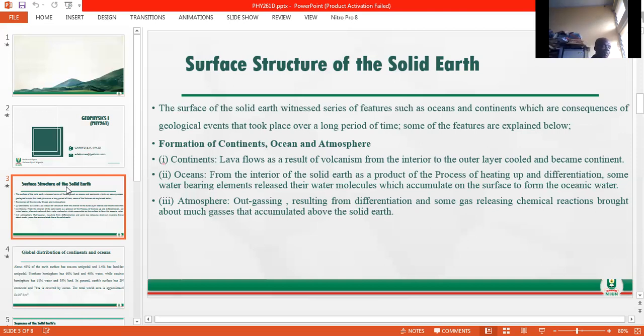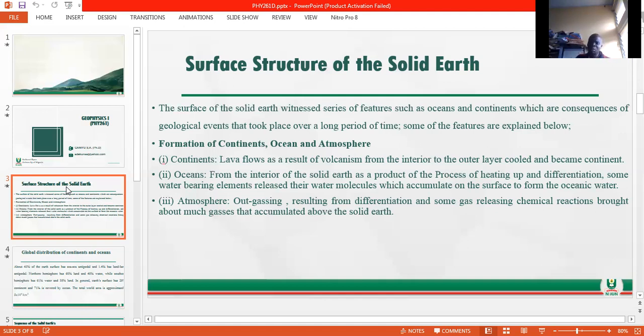Let me now use the opportunity to tell you that the Earth's surface is constantly being changed by both endogenic and exogenic processes. What I mean by endogenic processes are processes that are of internal origin. These endogenic processes result in volcanism and tectonism, as well as exogenic processes such as erosion and deposition. All these processes lead the Earth's surface to constantly change.